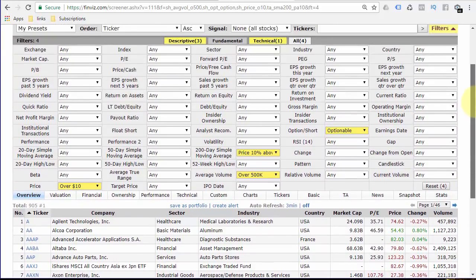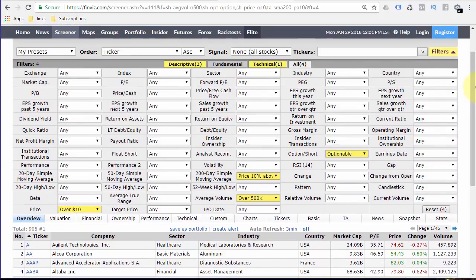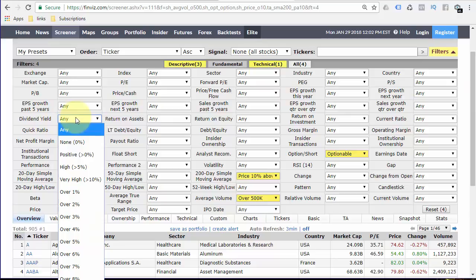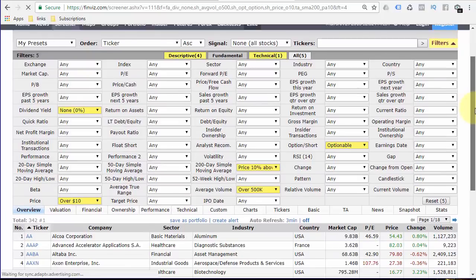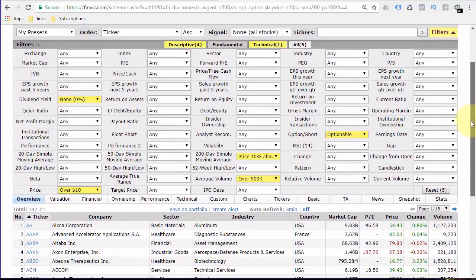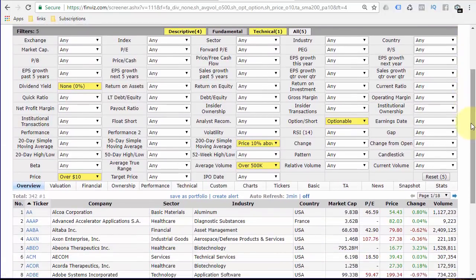If you're buying options, you probably want to be in growth stocks, right? Not value stocks. What's the one difference between growth stocks and value stocks? Dividend. If you're looking for movement, you don't want a dividend. You want growth. You want companies that are reinvesting that money into the growth of the company. Okay? Maybe you want to increase the beta. Maybe you want to increase the average true range. You want to get the subset down. So that's the third thing that I would do in order to find different trade ideas.